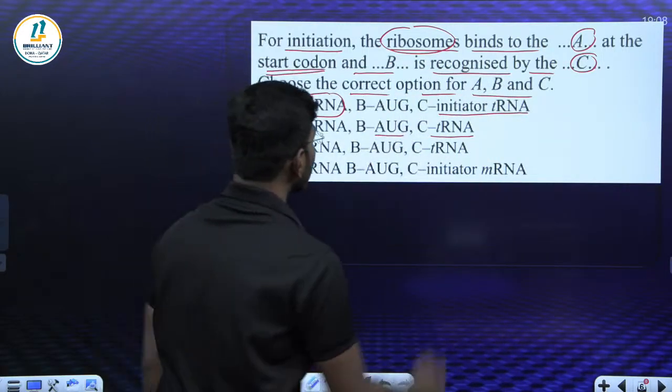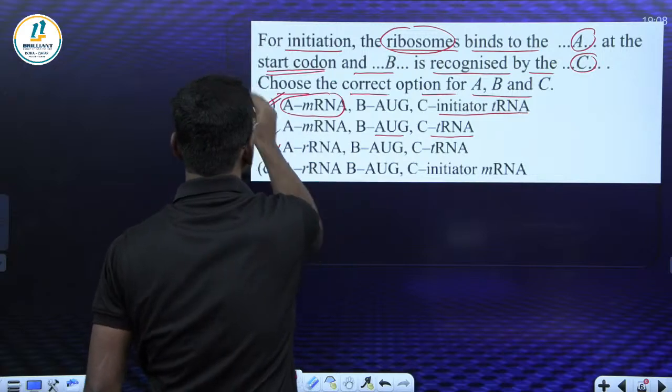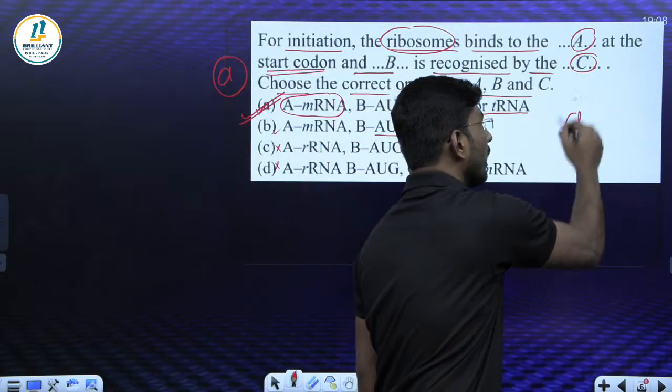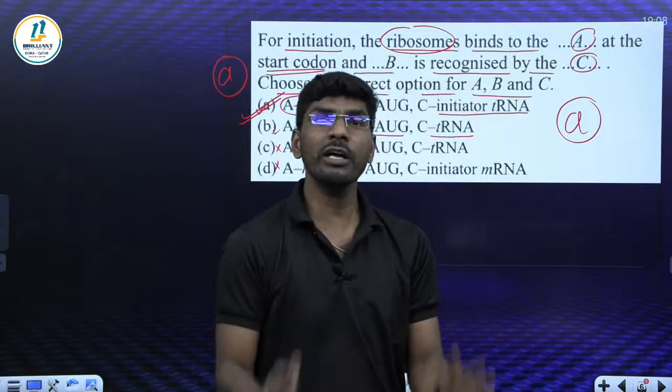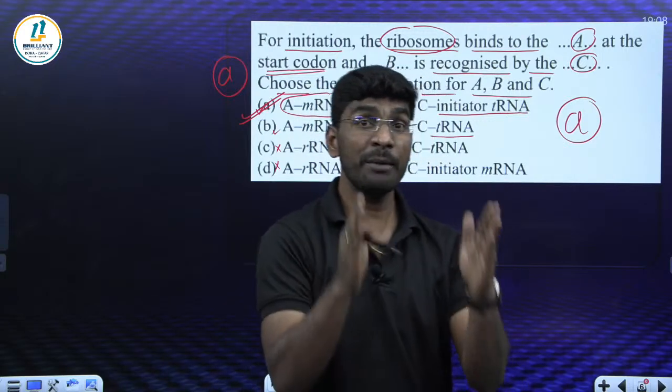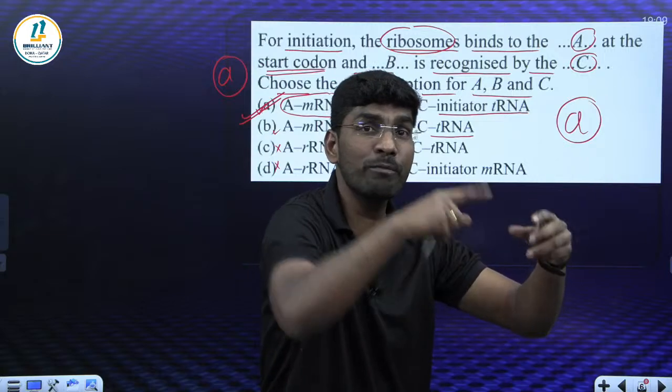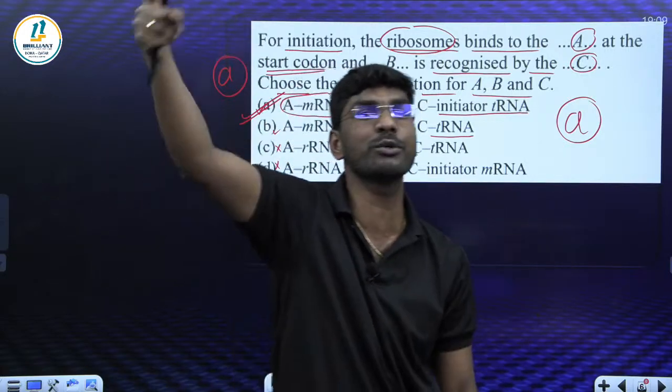So what is the correct answer? The right answer is option A. Remember all of you, the correct answer is option A. What is a polysome, students? In prokaryotes, many ribosomes are combined, attached to what? One single mRNA, forming a polysome.